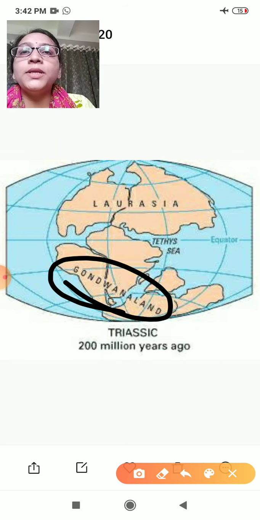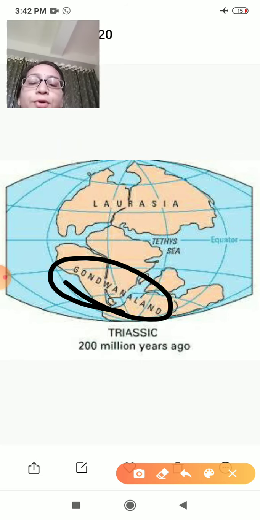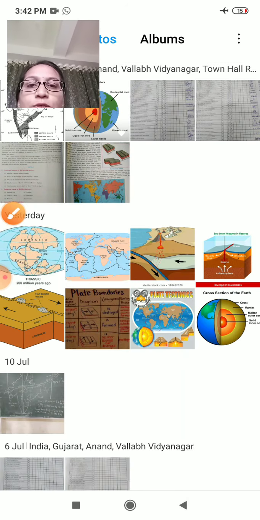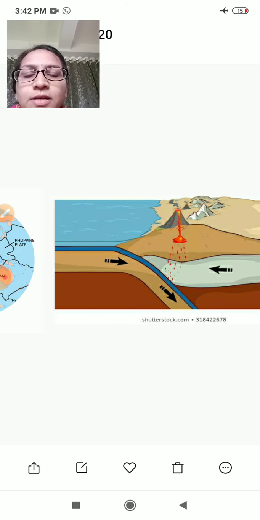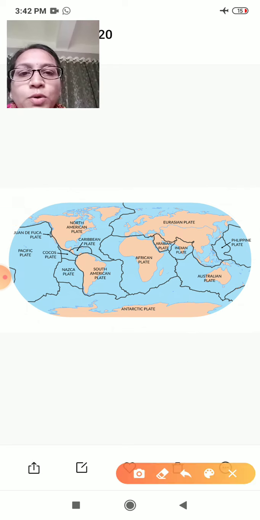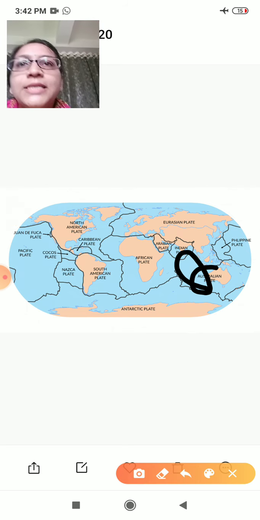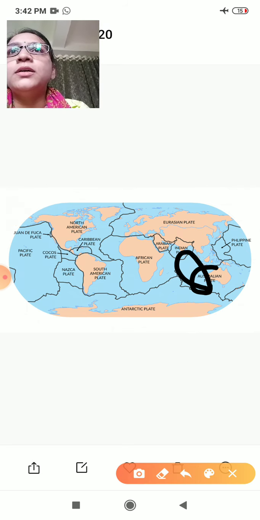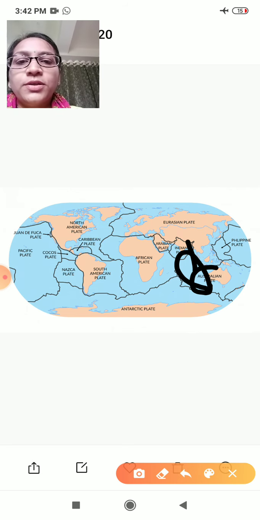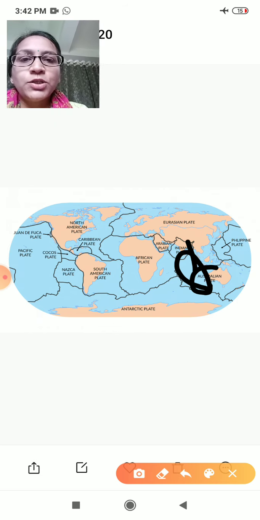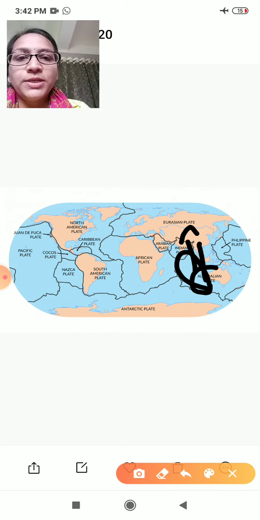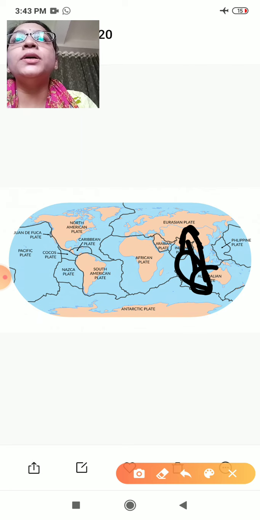Over a period, the Indo-Australian plate started drifting gradually toward the north. It is believed that this plate collided with the large European plate.